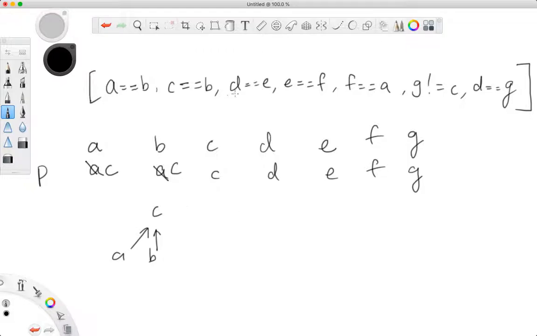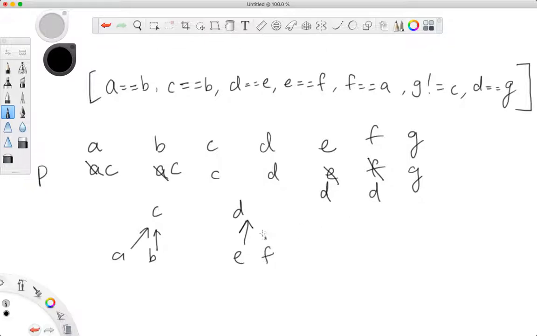Then E's parent is D. E's parent previously is itself, so now it's D. So E's parent is D. F's parent is E. Who is E's parent? D, right? So F's parent is D.